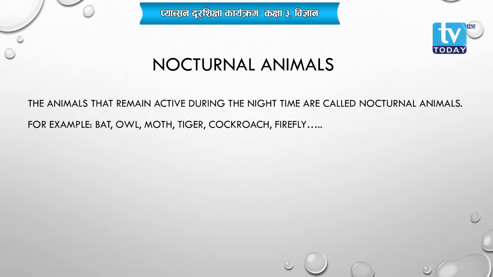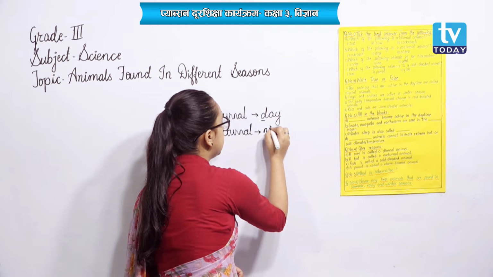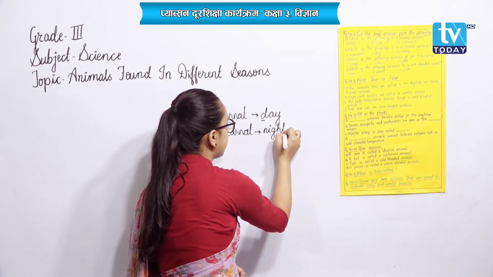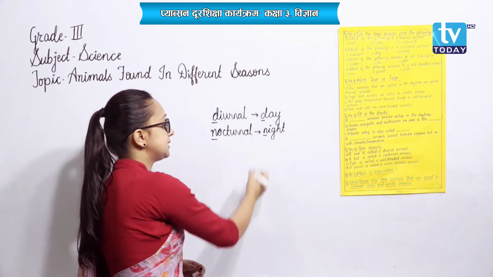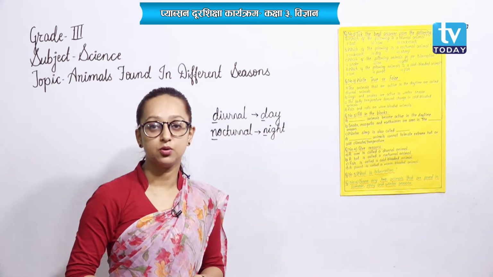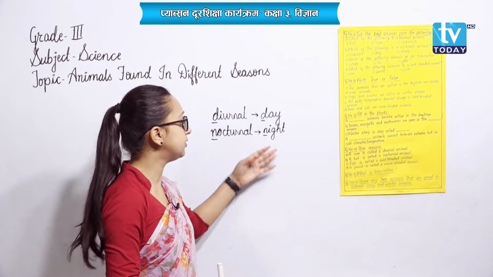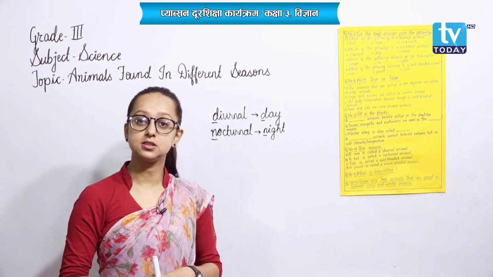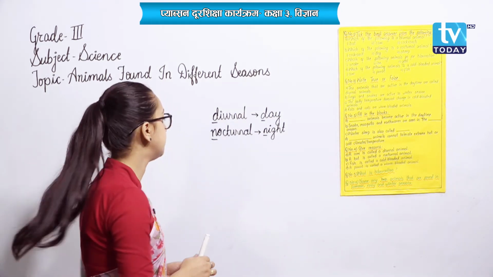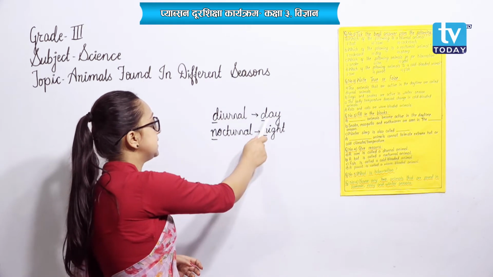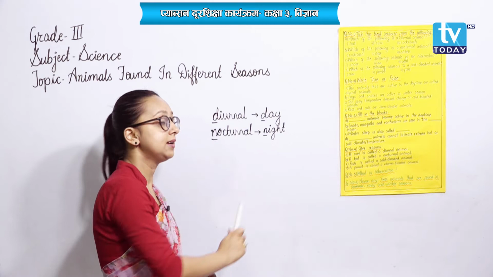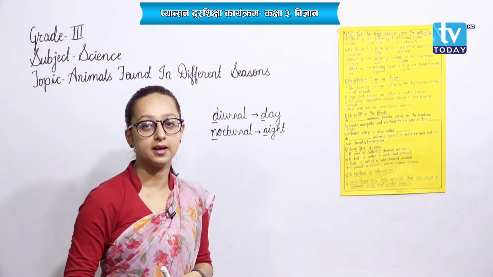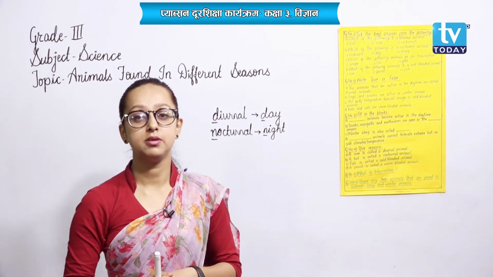So in the similar way you can also remember in this way: nocturnal starts from N, night starts from N. So the animals that remain active during the night time are nocturnal animals. Very easy to remember, diurnal D, day D, right? And nocturnal starts from N, night also starts from N. In this way you can remember.